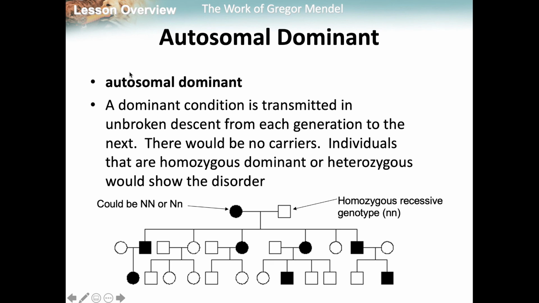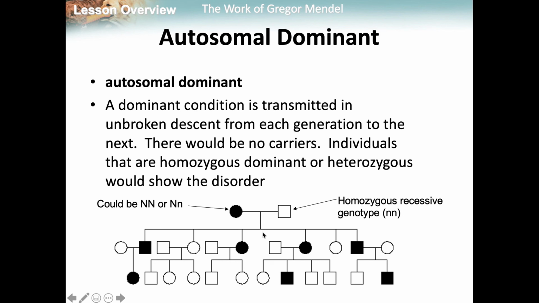Remember that autosomal means that it is not a sex-linked trait. So that means it's on the other chromosomes. A dominant condition is transmitted in unbroken descent, so each generation will have somebody who has the trait. In this case, the mother is either homozygous dominant or heterozygous.